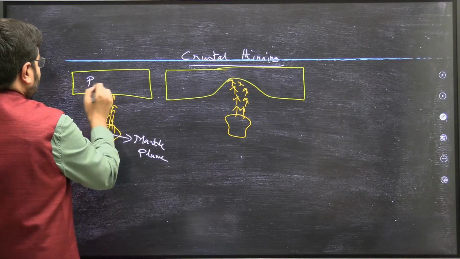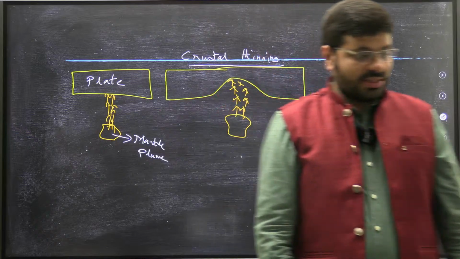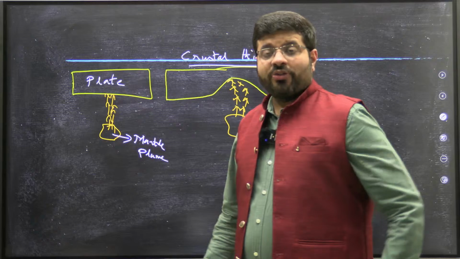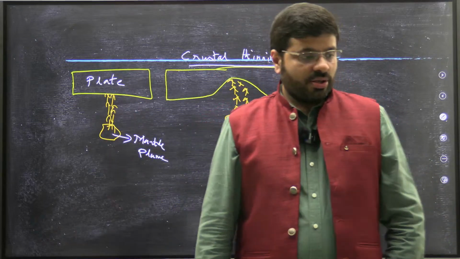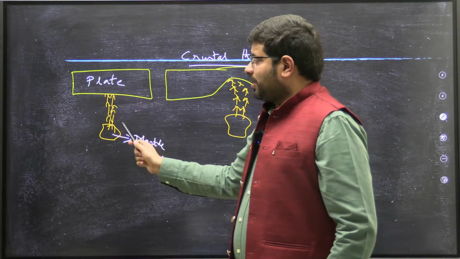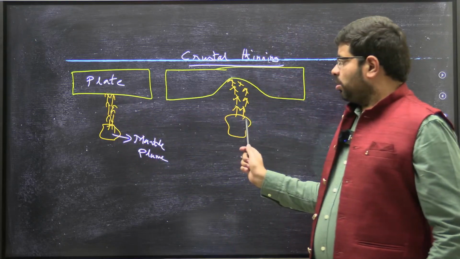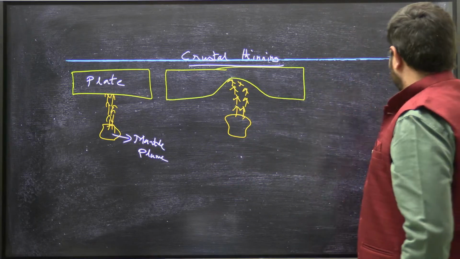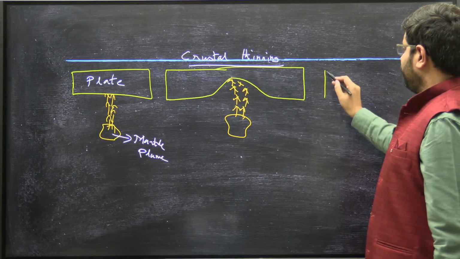This is a plate. So at the interior of the plate, at the center of a plate, you find magma rising. Are all of you following here? Because this magma is rising, the plate at the center is slowly thinning down, because the rising plume has enough heat, and then it reaches the surface. Now, as it reaches the surface, what will happen? You can see here.